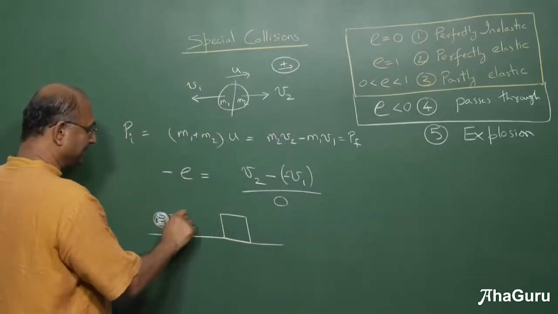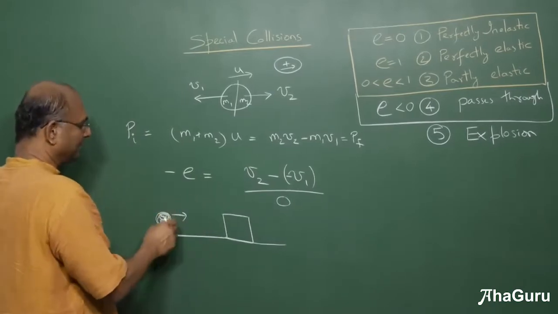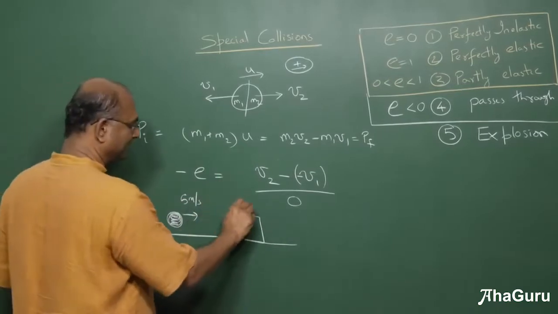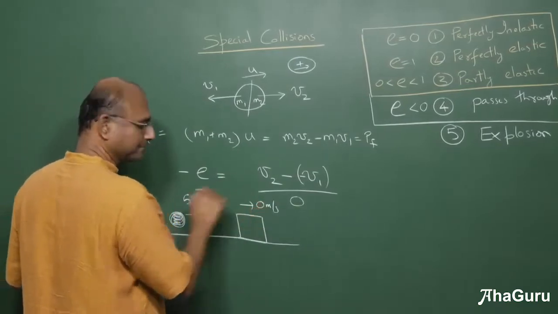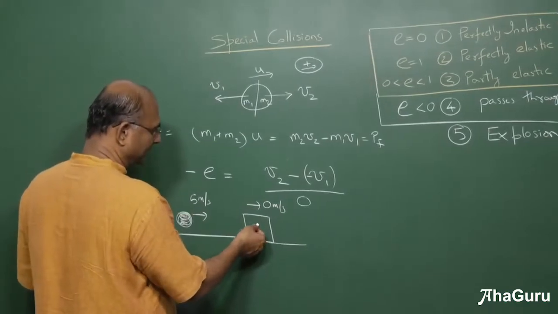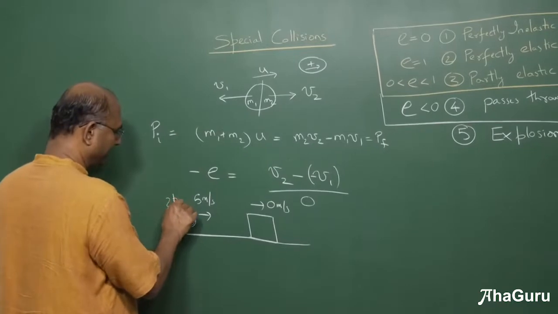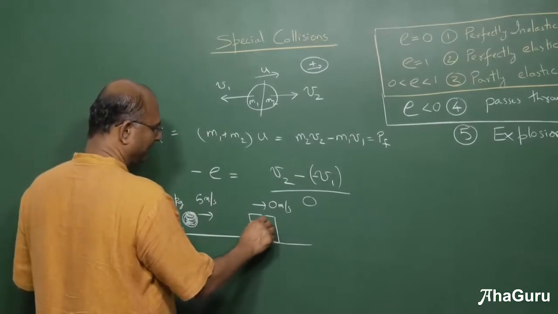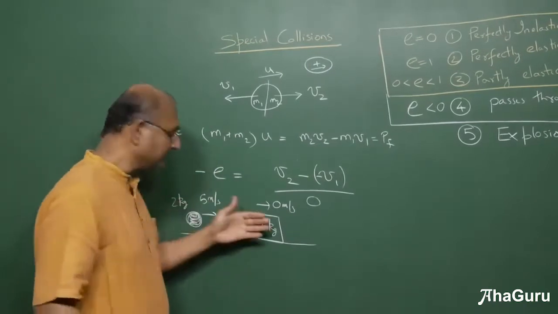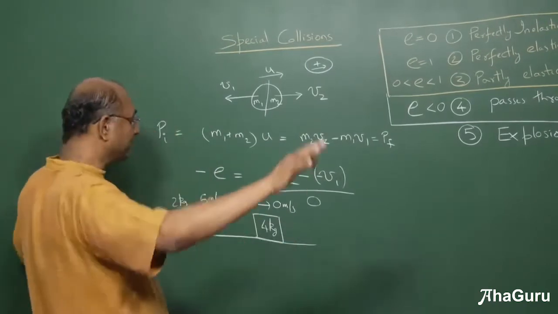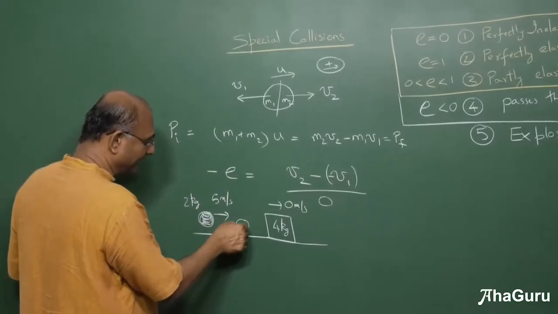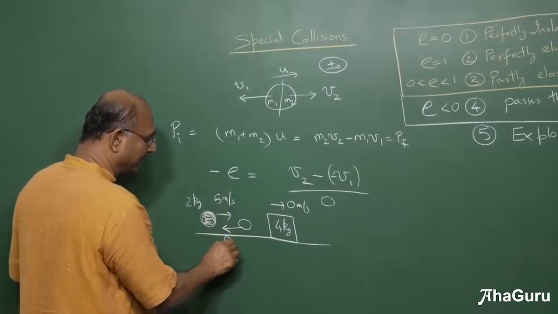So in this case, let me say that this fellow is going with a velocity of 5 meters per second, and that fellow was at rest, 0 meters per second. Now let's say that this object was mass 2 kg and, let's say, this was mass of 4 kg. But it was a chemical explosive. So when this fellow comes and hits it, it pushes it very, very hard. And so it turns out, let us say that when this fellow is returning, it is coming back with 8 meters per second.